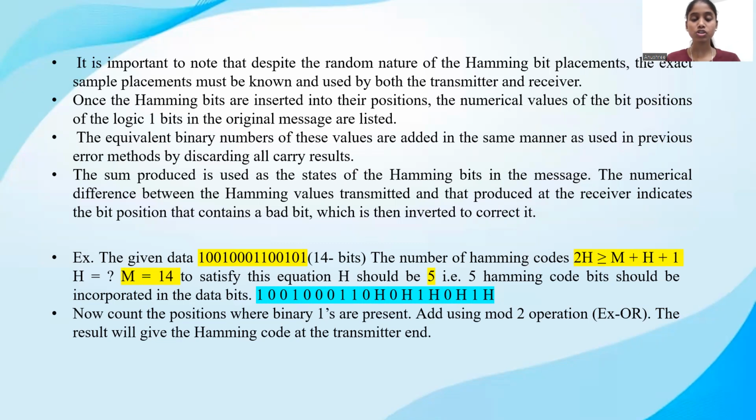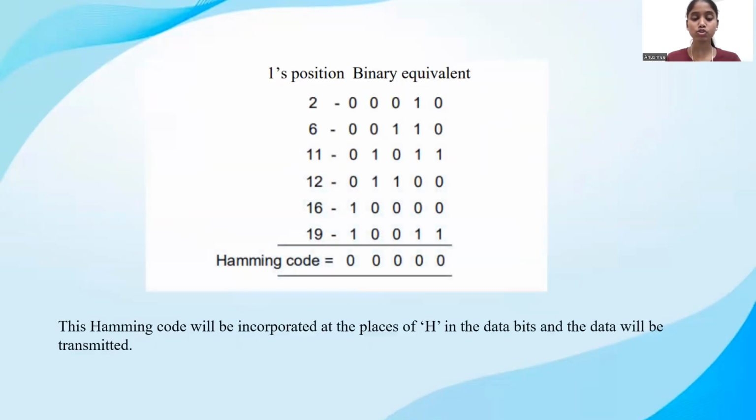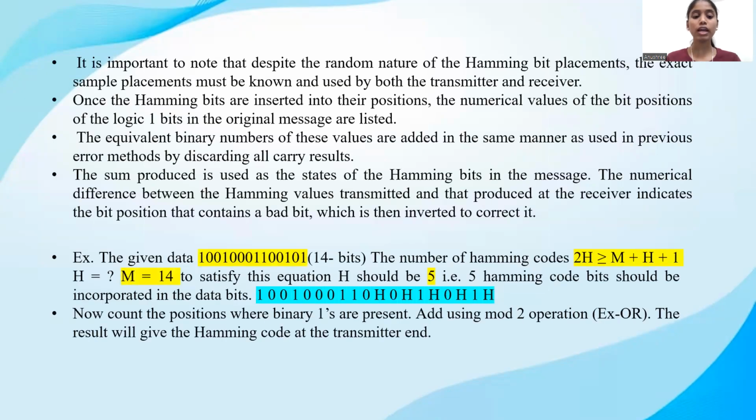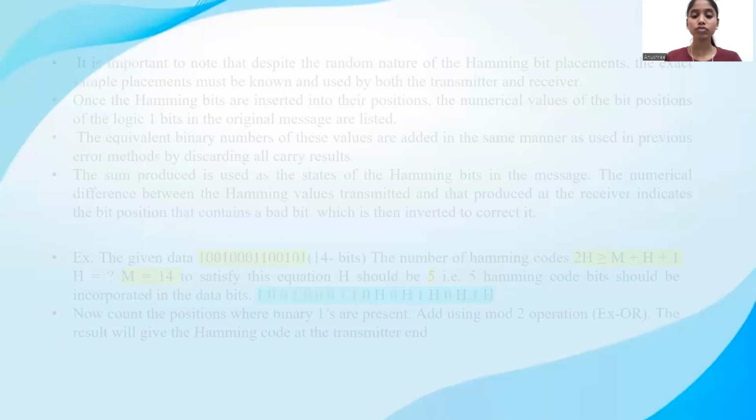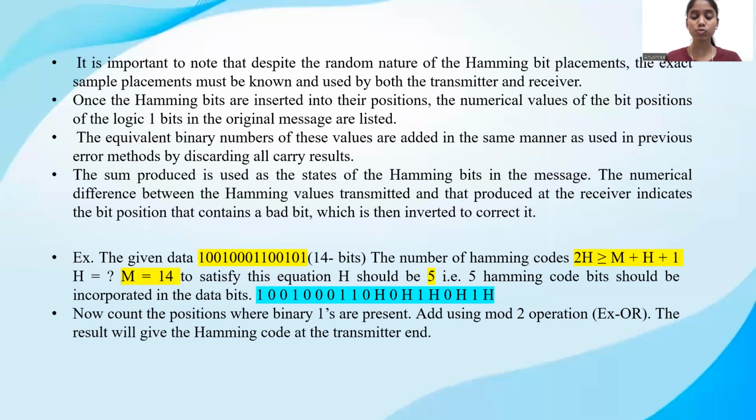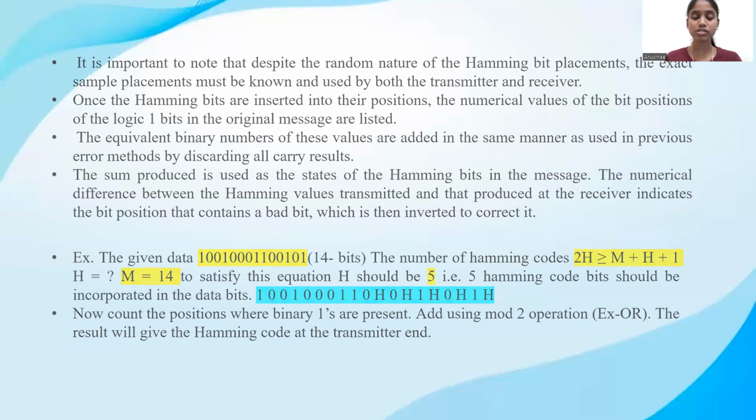So here we can see we have the one at the second position, sixth position, 11th position, 12th position, 16th position, and 19th position. So we write down the binary equivalents of these decimal numbers, and we apply the XOR operation on these numbers and calculate the Hamming code, which we will obtain as 00000. This Hamming code will be incorporated at the places of H in the data bits, and the data will be transmitted. So instead of the H in the second position, sixth position, ninth position, 12th position, we change this H into 0 and we send the data.